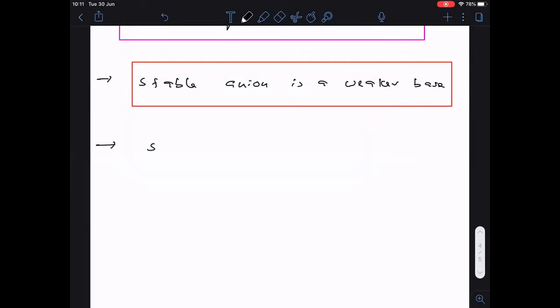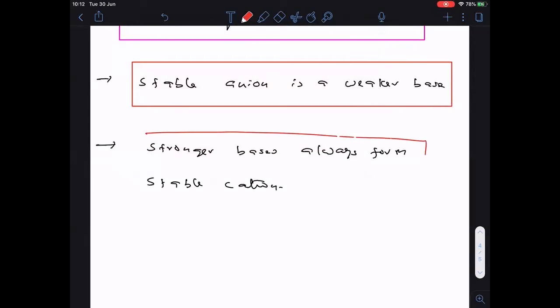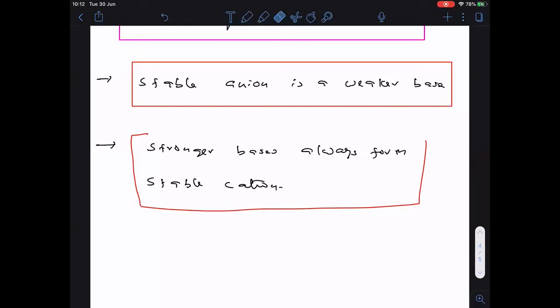Okay, and one more important point here. What is that one? Stronger bases always form stable cation. Stronger bases always form stable cation. Is it clear? Stronger bases always form stable cation. So this is also one important statement to be noted here.